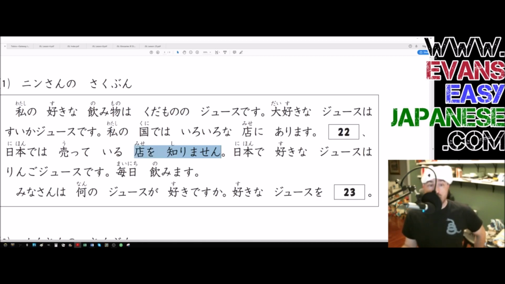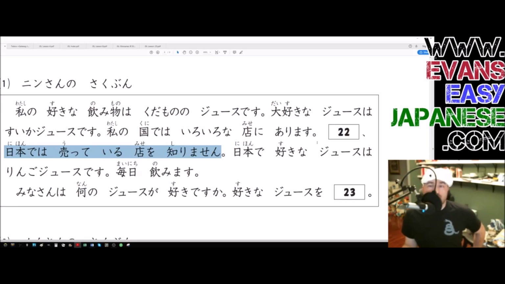So I don't know a store that sells suika juice. He's not saying it, but we know that's what he's talking about in context. Nihon de wa, as for Japan, uteru mise, stores that sell watermelon juice, o shirimasen, I don't know. I don't know of any stores that sell watermelon juice in Japan. So he must be from some crazy country.